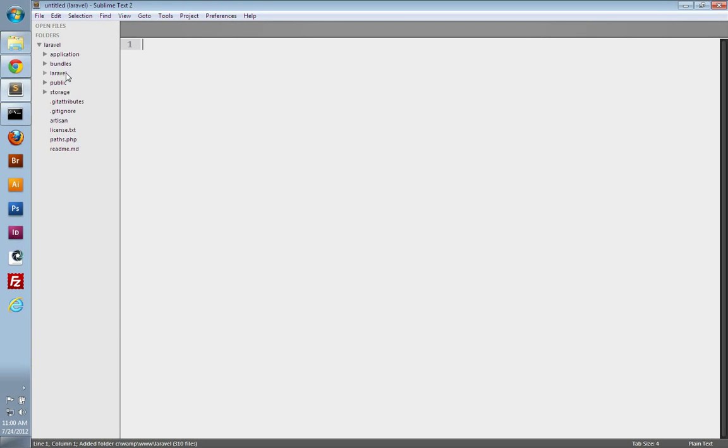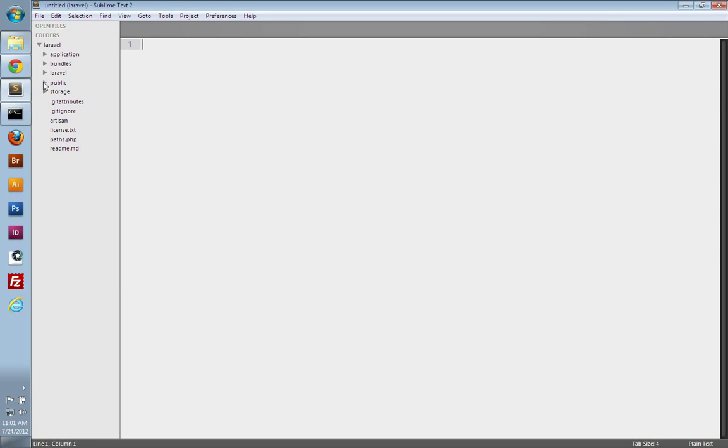So we can take a look at the directory structure of the Laravel framework. We have the application folder at the top, and this is where you'll spend most of your time developing. So it has the standard config, controllers, migrations, models, tests, views, and a routes file.